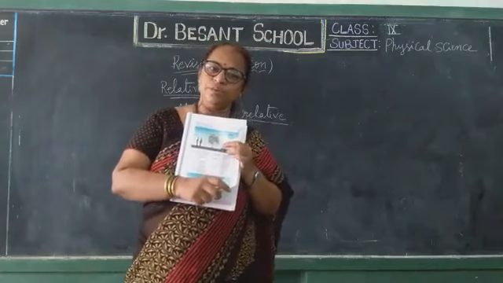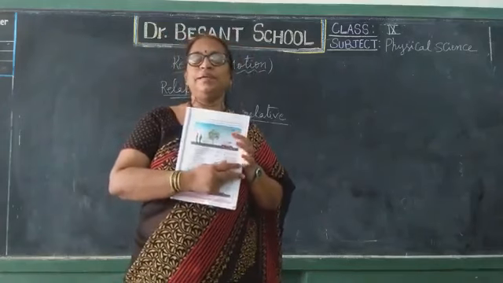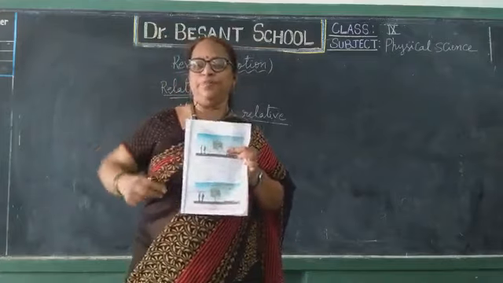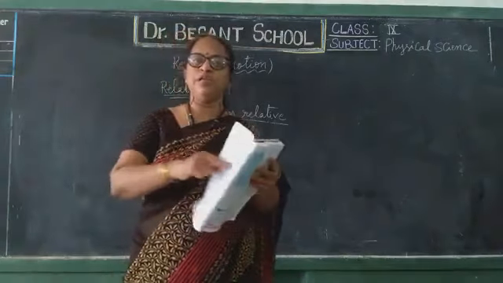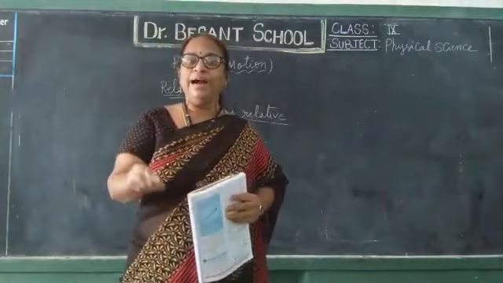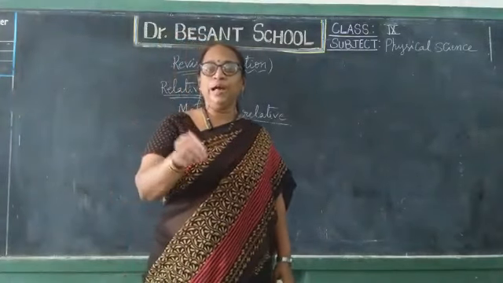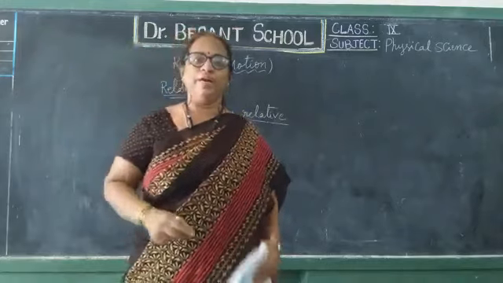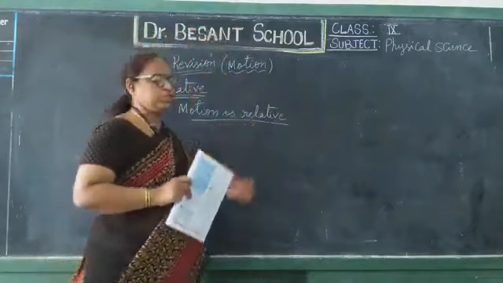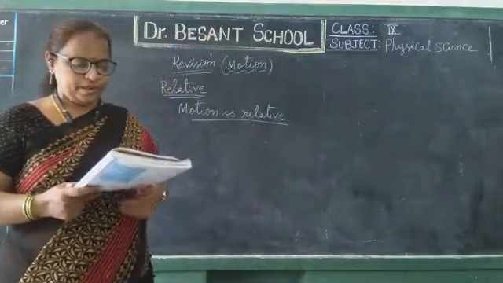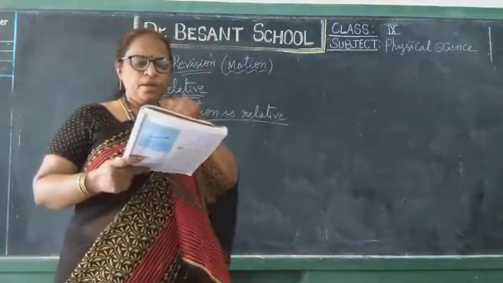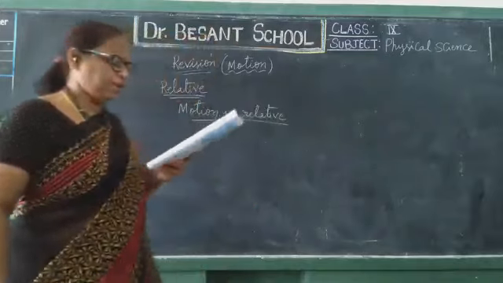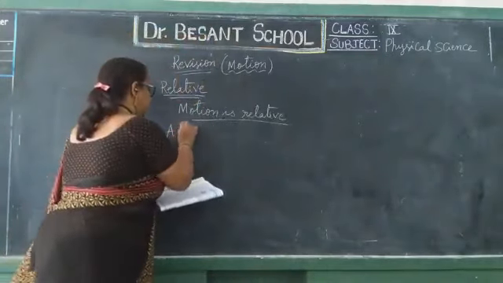So who is correct, who is wrong? Both are correct, based on the position relative to the reference. So whether anybody is in motion or at rest can be understood relative to the position of the object with a reference point. That is why we call motion relative. Am I clear, children? Now the definition, which is very important: a body is said to be in motion.